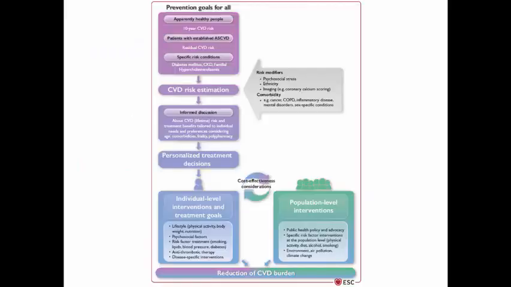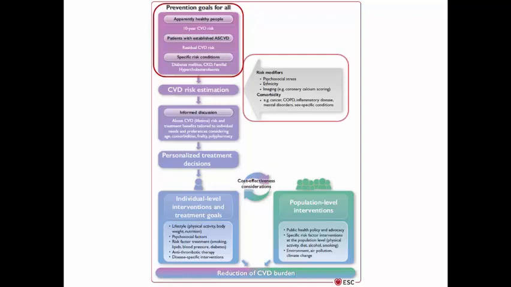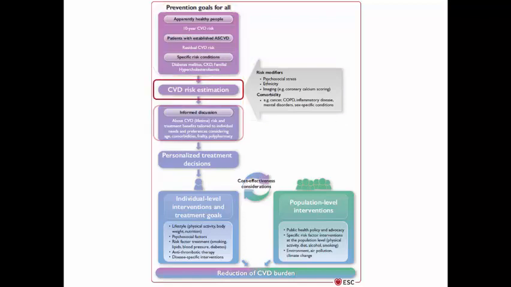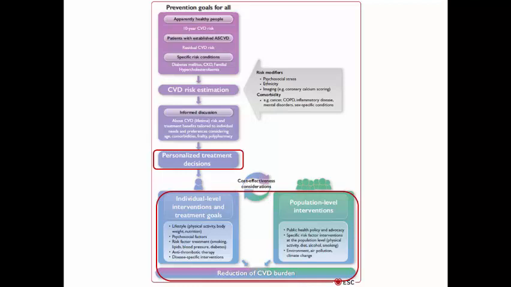We remember this diagram that we have discussed in the first video of the guidelines. We mentioned that the prevention goals are for the whole population, and we divided them into apparently healthy, patients with established cardiovascular disease, and patients with a specific risk condition, taking into consideration the presence or absence of risk modifiers or comorbidities. So we can perform accurate cardiovascular risk estimation, followed by informed discussion with the patient regarding lifetime risk and treatment benefit, so we can reach a personalized treatment decision, followed by individual-level intervention and population-level intervention, all aiming at reduction of the cardiovascular disease burden.